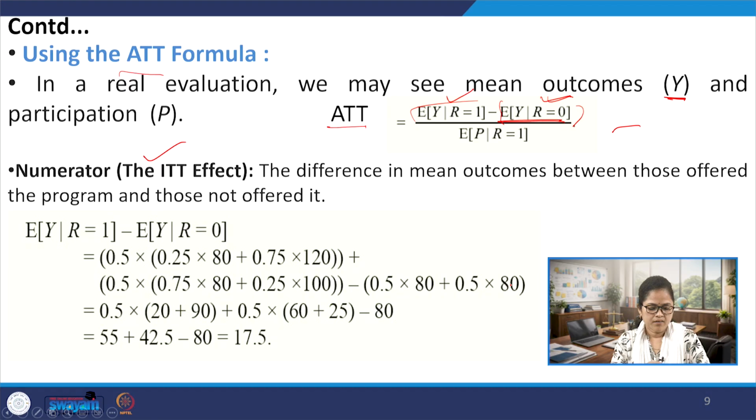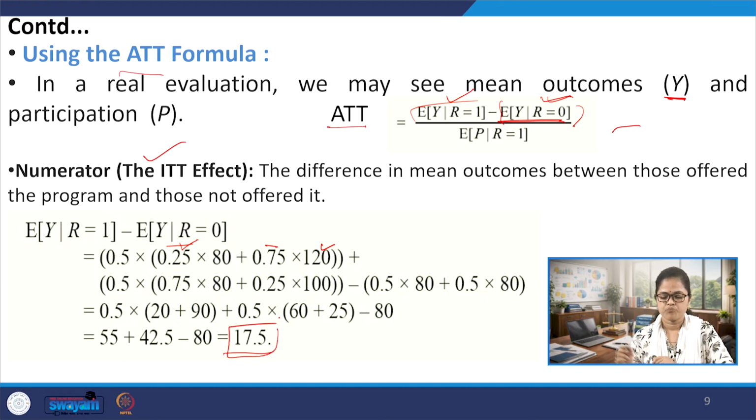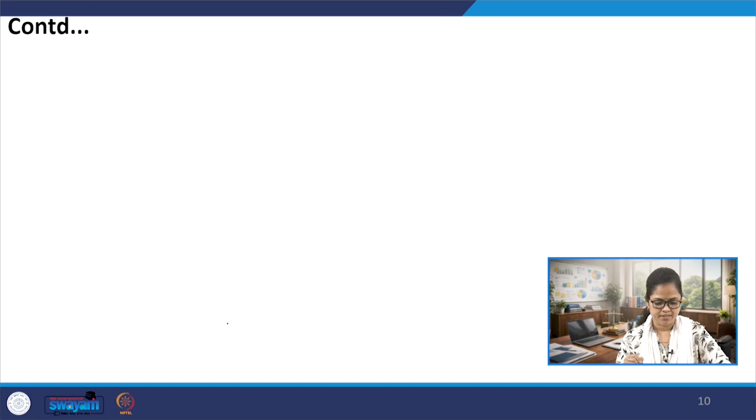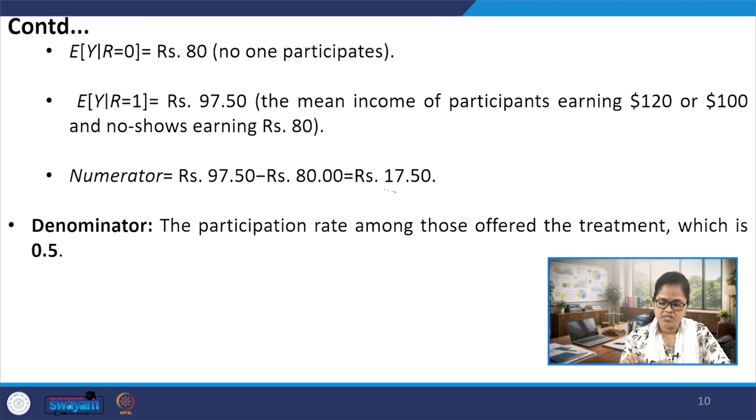And for those who have participated, they are considered the high beneficiaries and low beneficiaries, and their percentages of participation are also given. By taking the difference, this is 17.5. Just putting in all the details, we find this is 17.5, and what is our denominator?